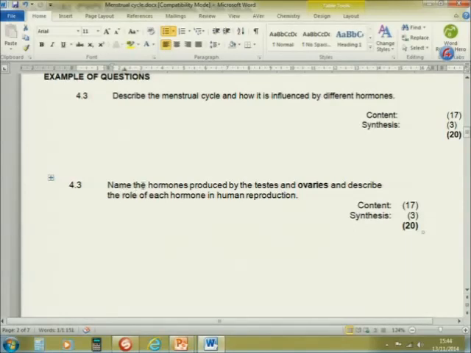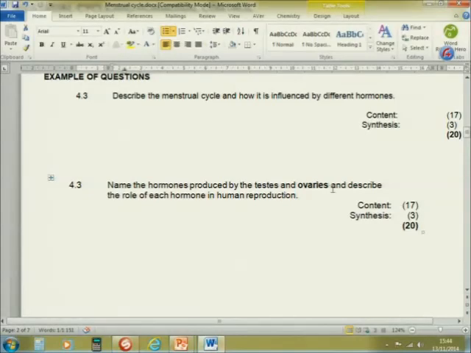Name the hormones produced by the testes. What are the hormones produced by the testes? There is one hormone, that is testosterone. And the hormones secreted by the ovaries, there are two: estrogen and progesterone.